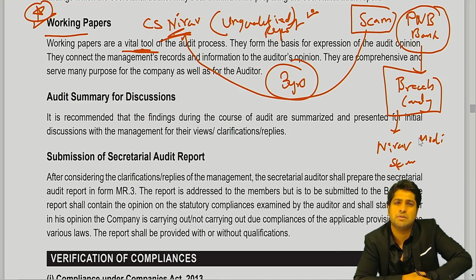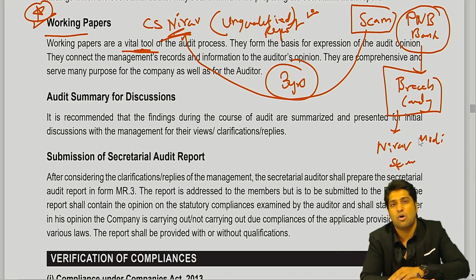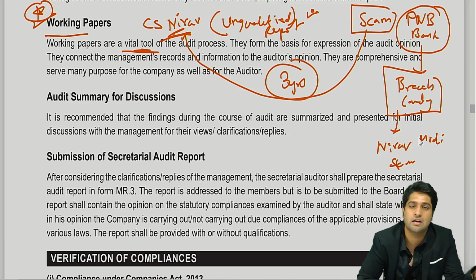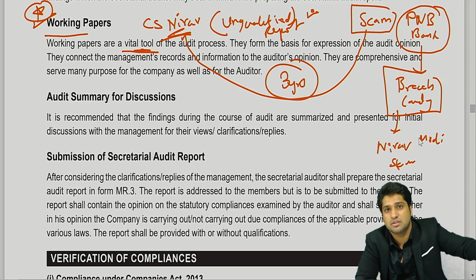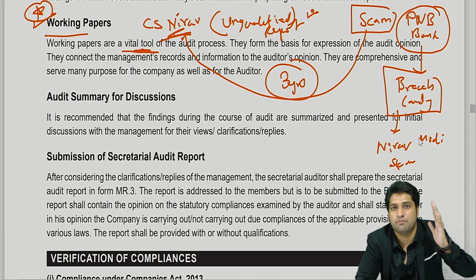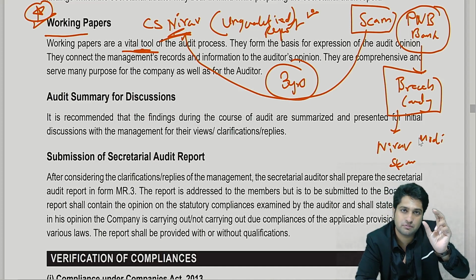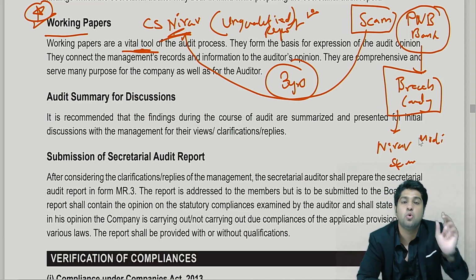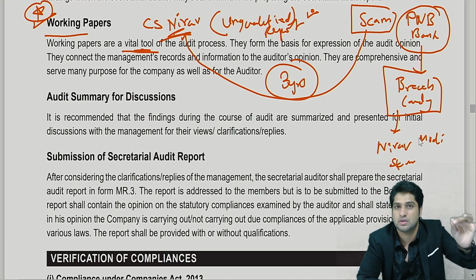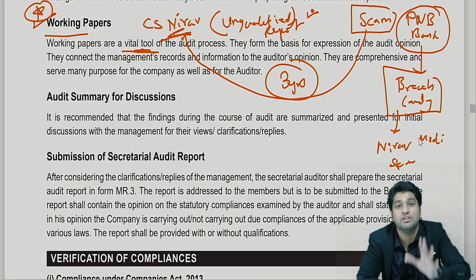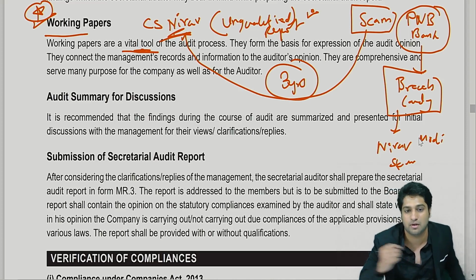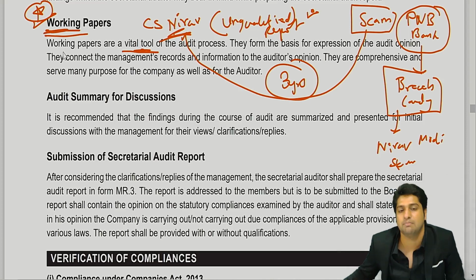So many times we see PwC, Ernst and Young, all these firms have given clean reports, and in those companies we have scams. So is the entire firm shut down? Does everybody in the firm go to jail? Yes or no? No. Not everybody in the firm will go to jail. They'll have to find out exactly who was working on that transaction, in that division or in that branch. They will be held liable. So we will only come to know from the working papers.